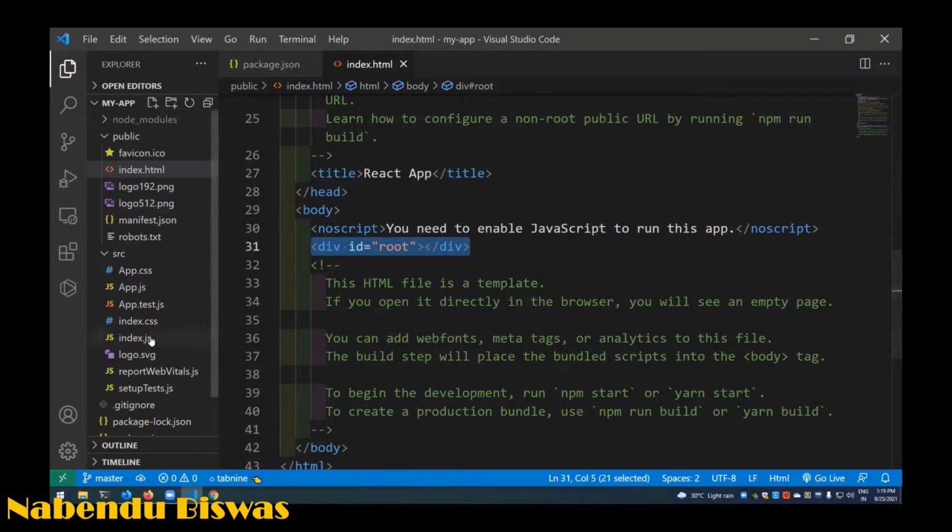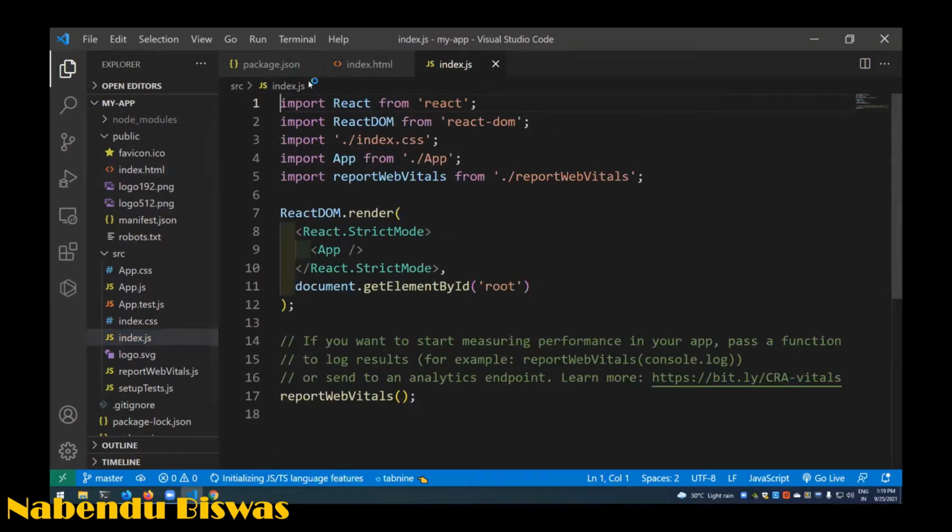So if you go to this index.js, this is the entry point of the app. The main thing here is that document.reportWebVitals and all this you can ignore, they have put it recently. What they're doing is telling React, you don't need to understand the language, that in ReactDOM.render you have to show an App component.